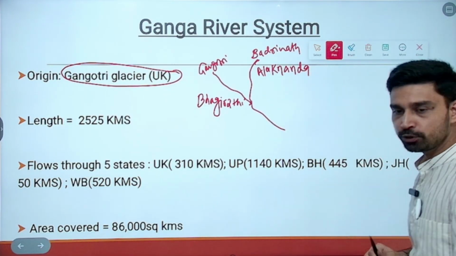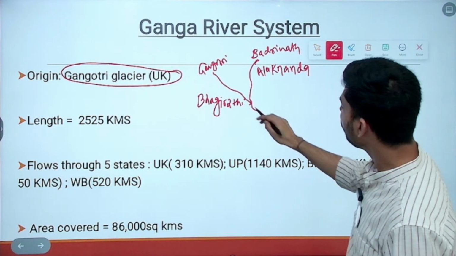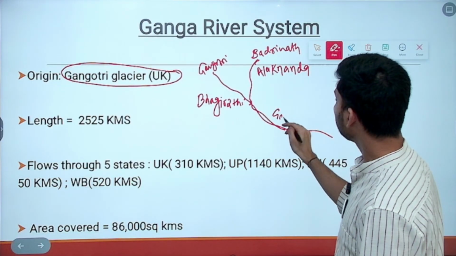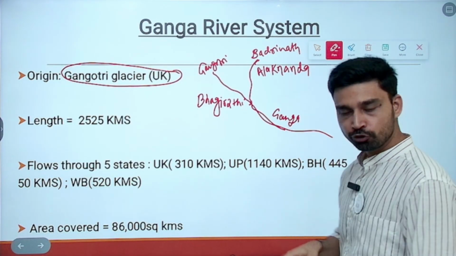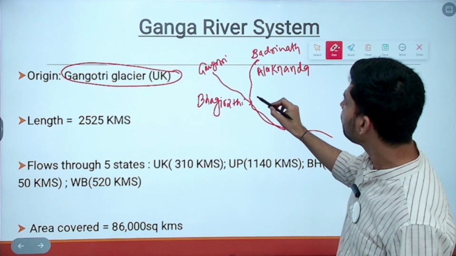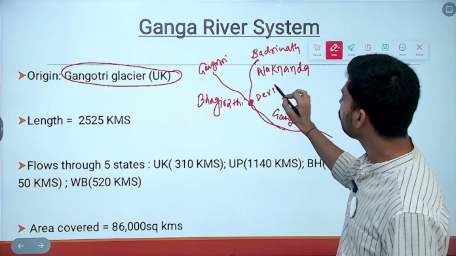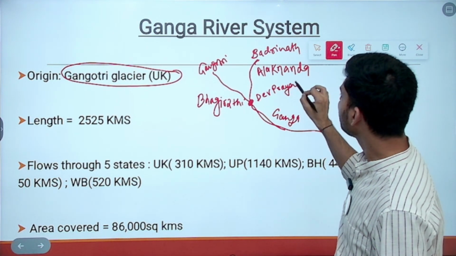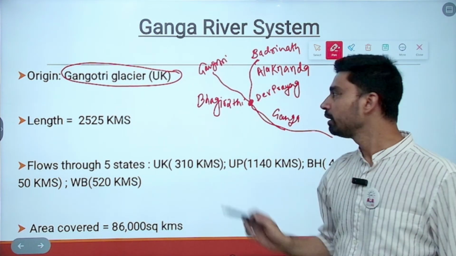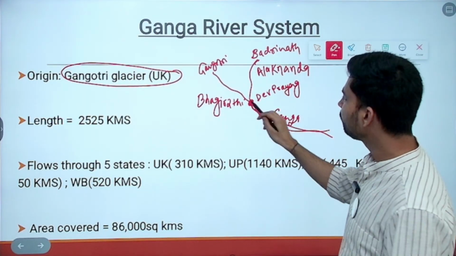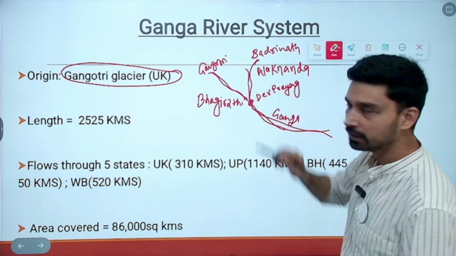Both of them join together. After joining, they flow in the eastward direction and they are referred to by the name of Ganga. Interestingly, the place where Bhagirathi river and the Alaknanda river join together is called Deoprayag. So the popular name of Ganga is only after Deoprayag. Before that you have two major streams, Bhagirathi and Alaknanda.